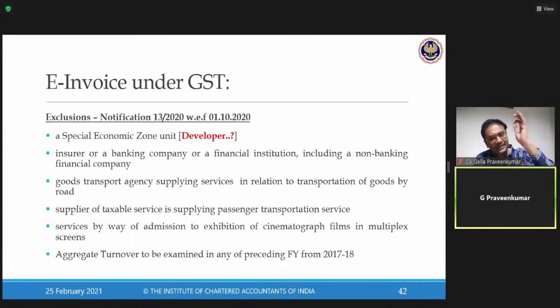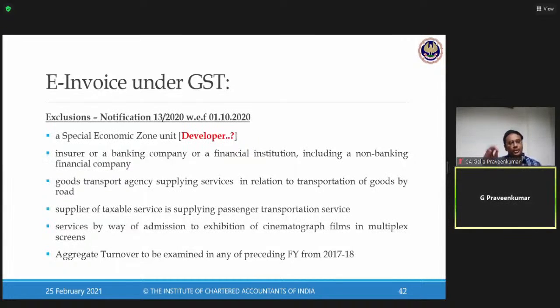All the amendments till 31st October 2020 are covered. I repeat, for your May 2021 exams, notifications or amendments till 31st October 2020 are covered. This is a notification which was brought in on 1st October. They have exempted a few registered persons.